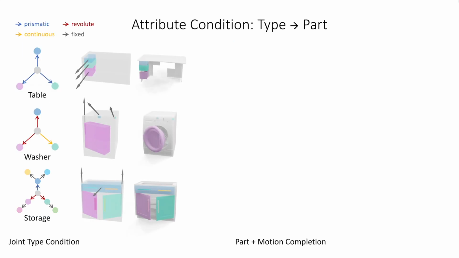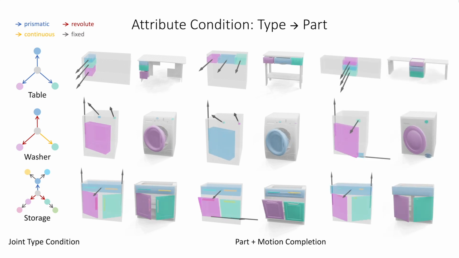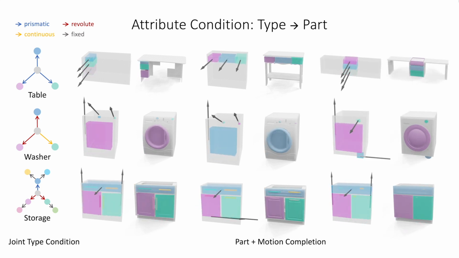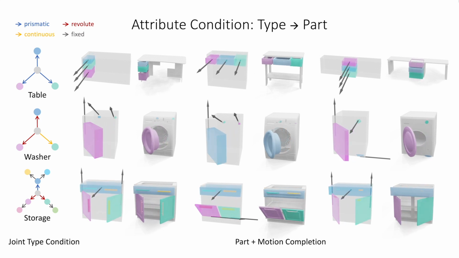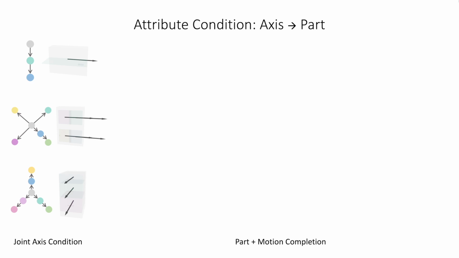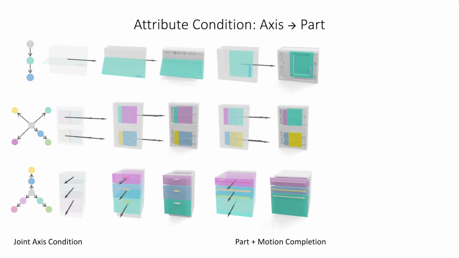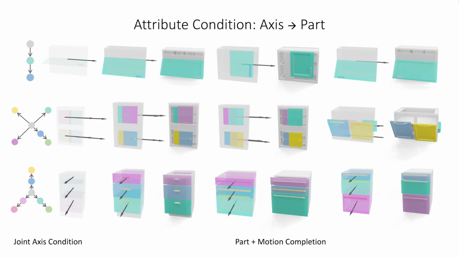Here we condition on specific part articulation types in the input graph. The output objects demonstrate various possible completions for the given joint type, each compatible with the specified input condition. We can also condition on a specific articulation axis for each part, as shown here. The generated variations again demonstrate plausible objects that are compatible with the input articulation axis.